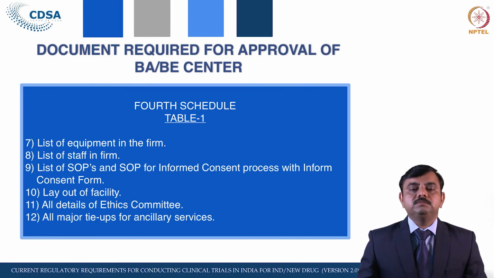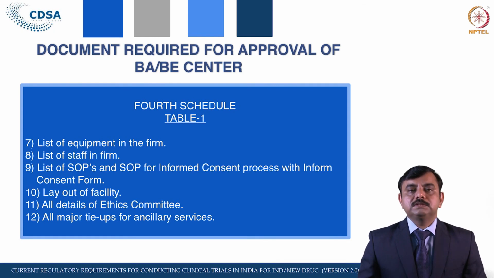Next is the list of SOPs, the SOP for the informed consent process, and the informed consent form. We have seen that in a BAB study the informed consent form is very important. So the applicant, or those who have an approved center, are required to maintain the SOP on how to conduct the informed consent process, and the list of SOPs also has to be submitted. Then the layout of the facility, its design and structure, and all details related to the ethics committee, including its composition.